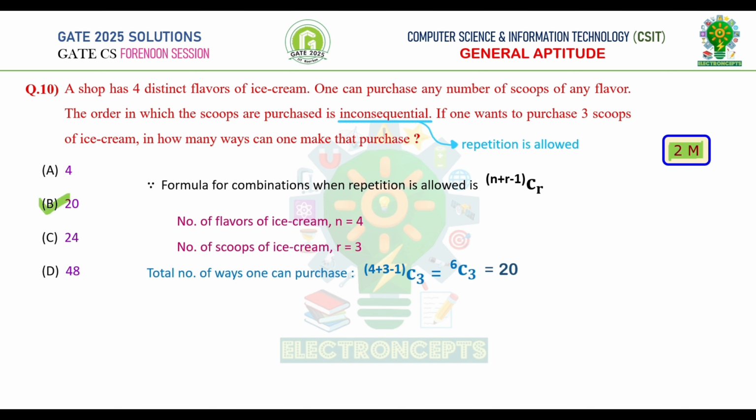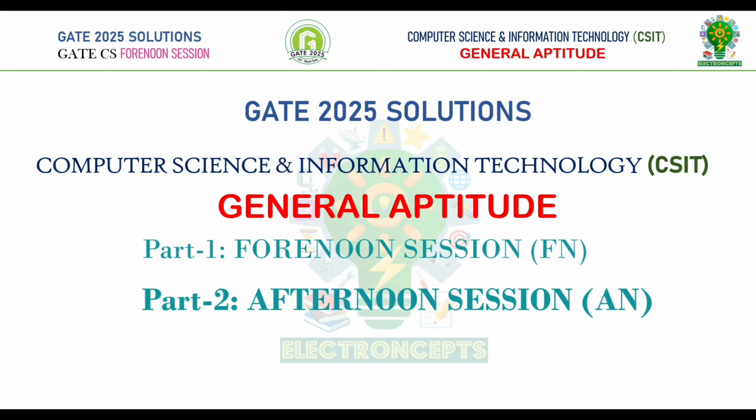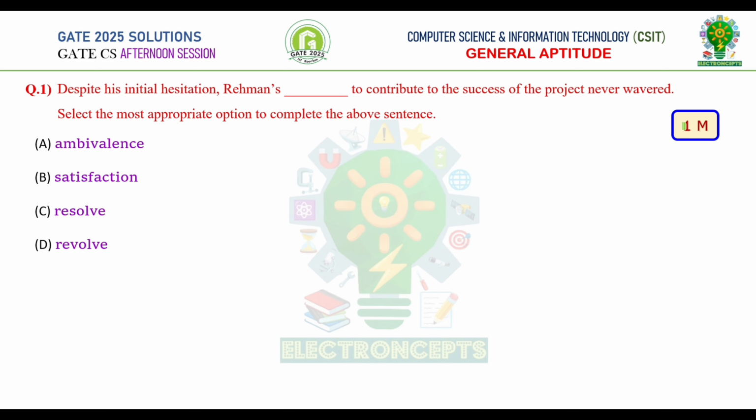With this, all the general aptitude questions from CSIT paper 4 session from GATE 2025 have been completed. Now let's solve general aptitude questions from the afternoon session from CSIT GATE 2025. Question number 1. This is a GATE 1 mark question. Despite his initial hesitation, Rahman's dash to contribute to the success of the project never wavered. Select the most appropriate option to complete the above sentence.